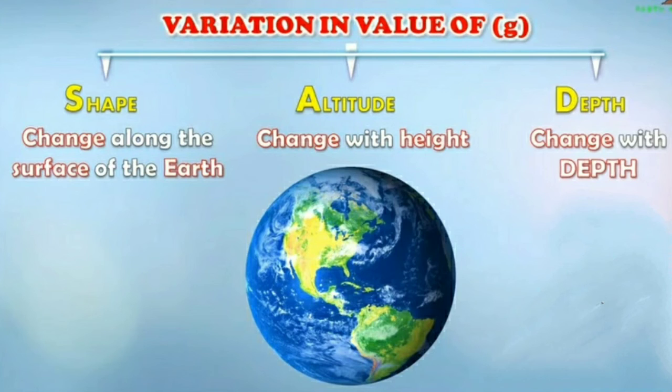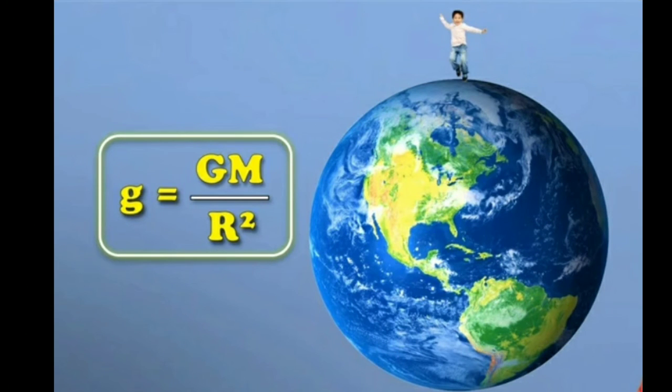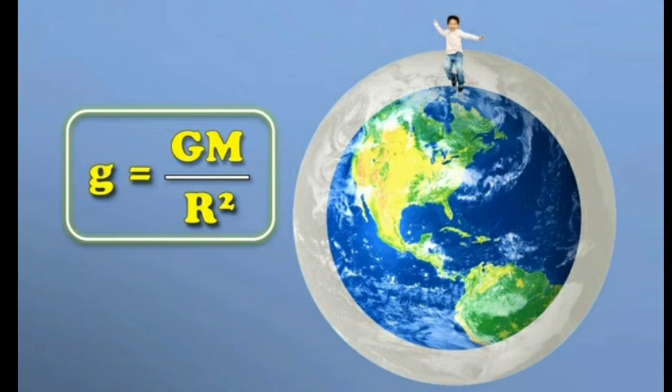Now let's learn the variation in value of g with respect to depth, that is change with the depth. Now children, the value of g also changes if we go inside the earth. Let's take an example. If a boy is standing on the surface of the earth, and he goes inside the earth, what is happening?